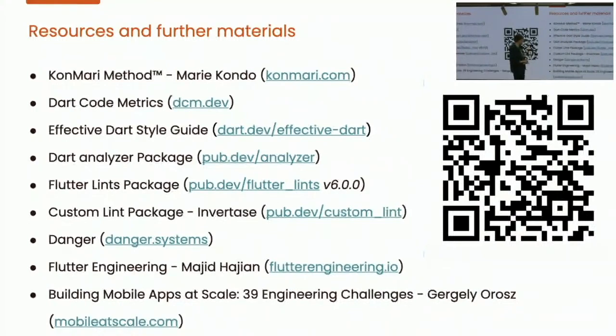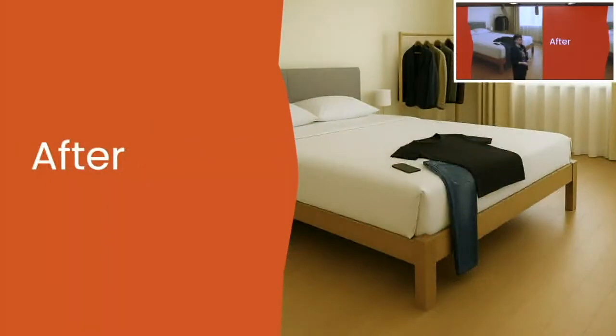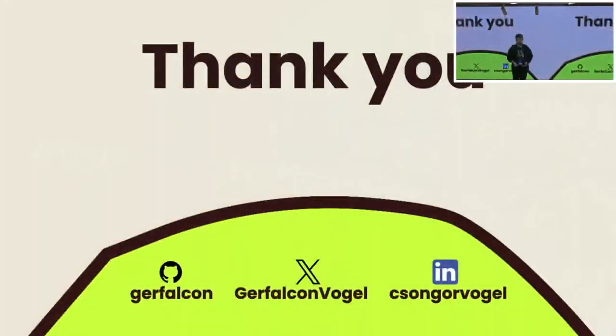You can also use Danger and other different tools and best practices which can help you achieve a code base that sparks joy. I hope that, besides this room, where we had a chance to do the KonMari cleanup, with these practices you can continue it and achieve your desired code base.